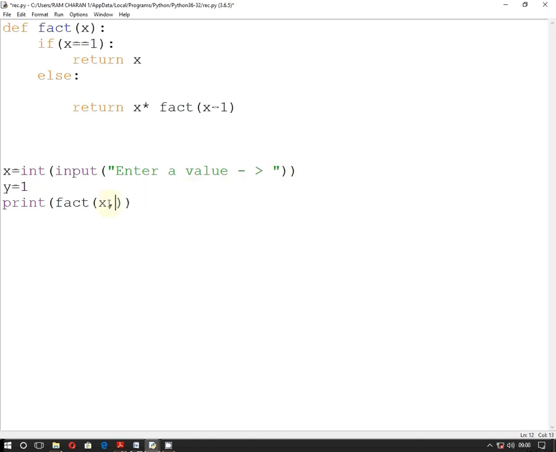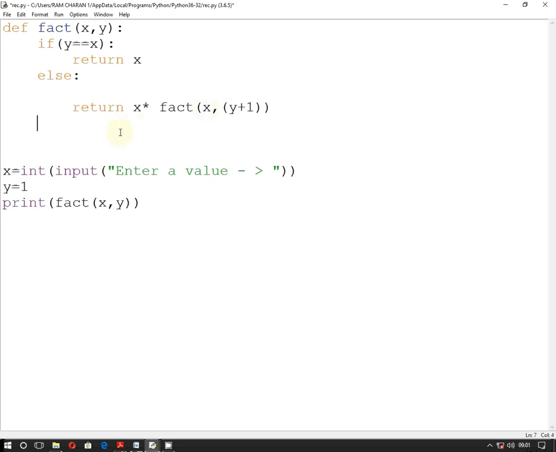Now I'm going to pass a parameter here, y. So this x is 5 and y is 1. Here I'm going to write y. Y is equal to what is the value here? x means 5. Got it? Then it is going to return x into factorial. Again it will go here. If we are not changing this x, comma, this will be y plus 1.